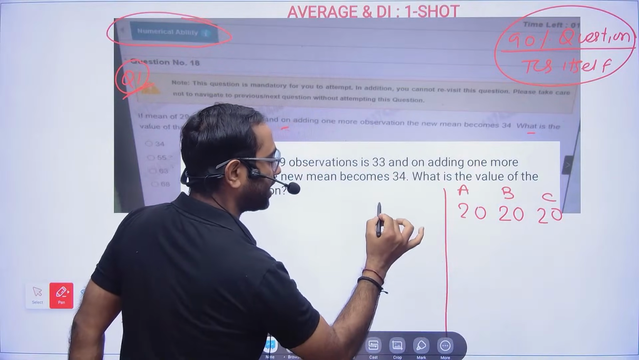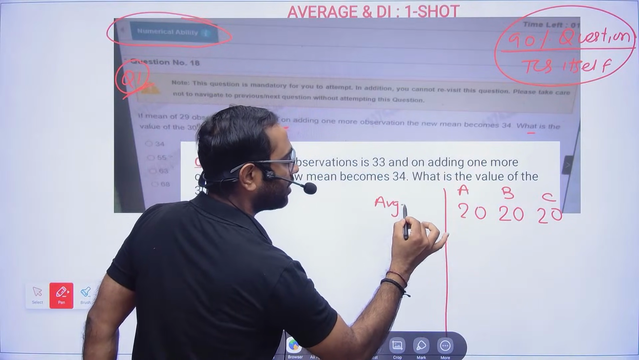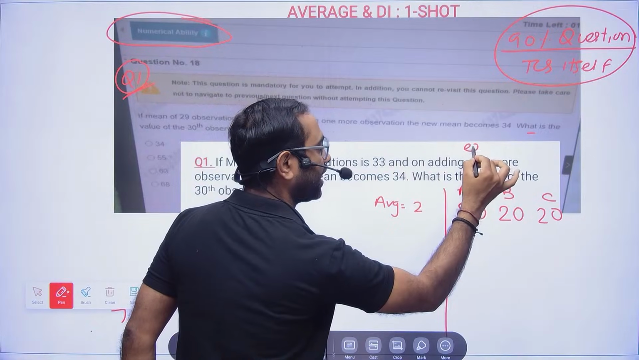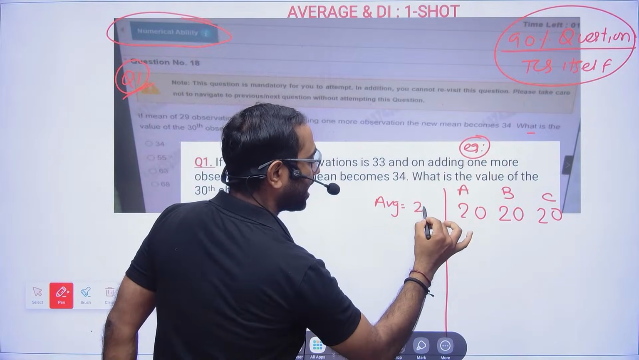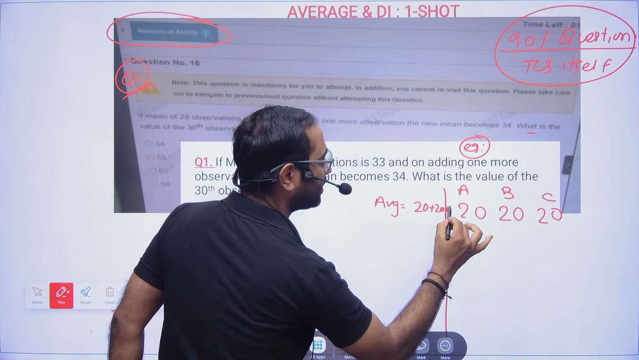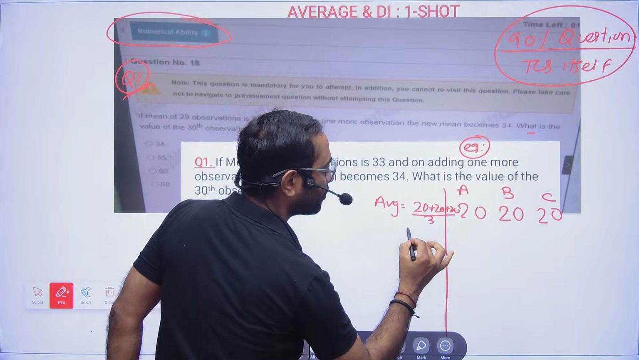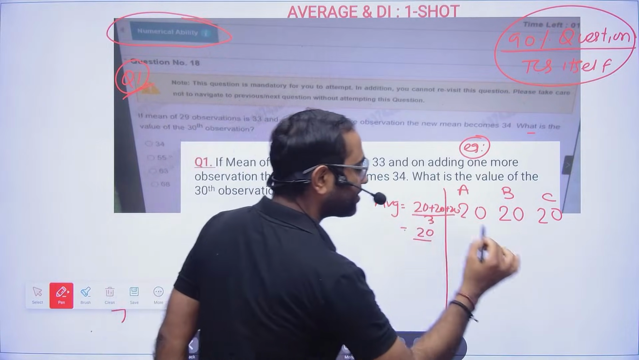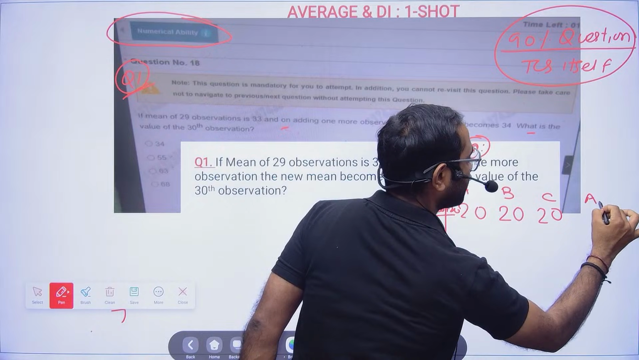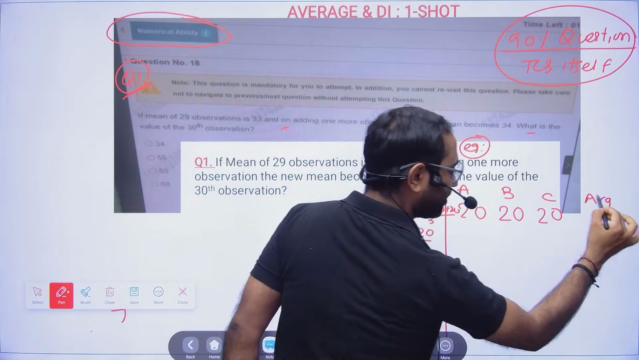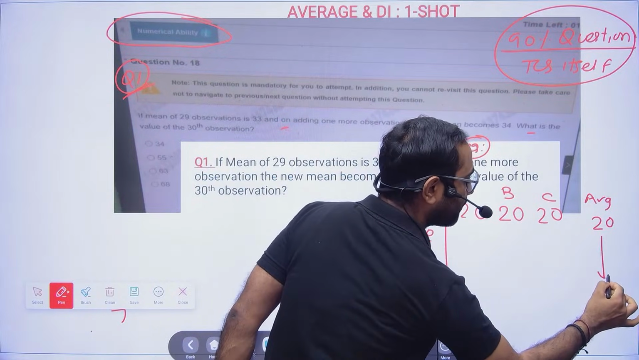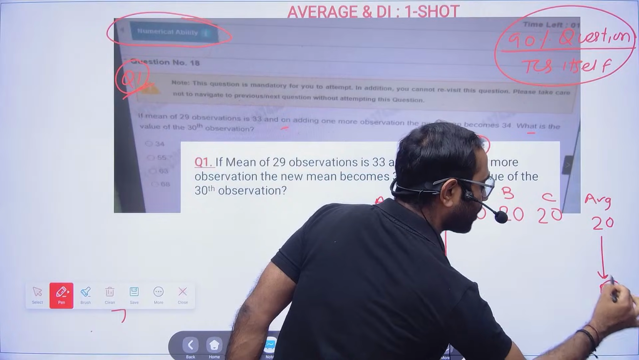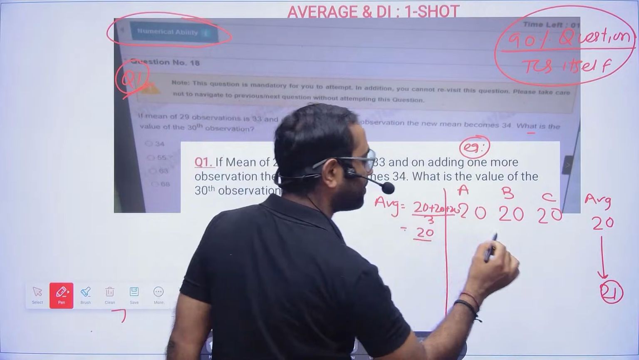Now, if I say that there are 3 students, A, B, and C, and everyone's weight is 20 kg. So what is average? I am trying to explain you. This is one example. Then my average will be add everything and then divide by 3. So 60 by 3 will be 20. That means average will be 20. Now if I say average increased by 1, that means became 21.